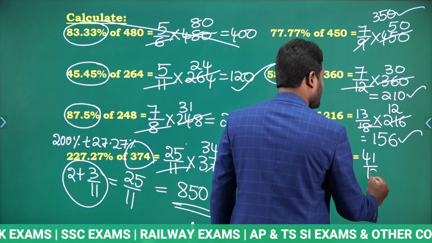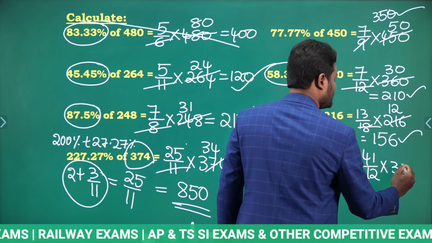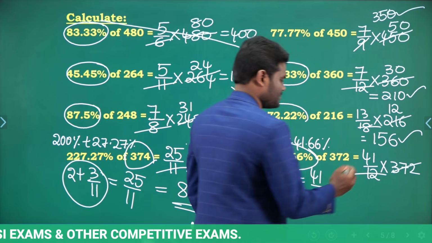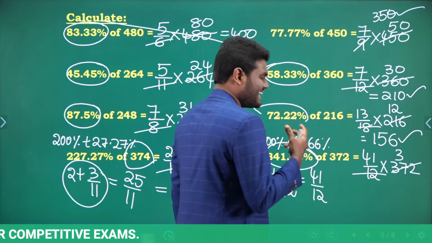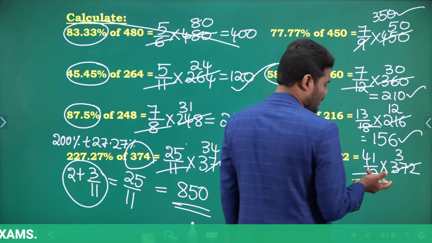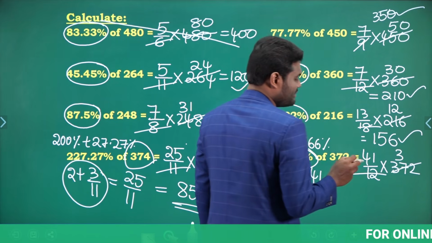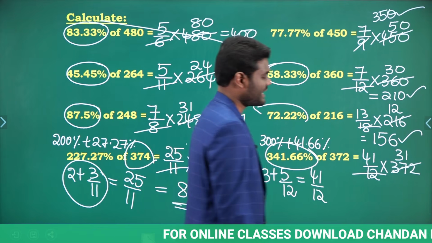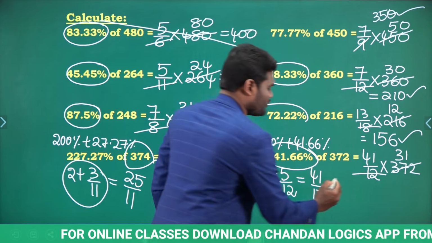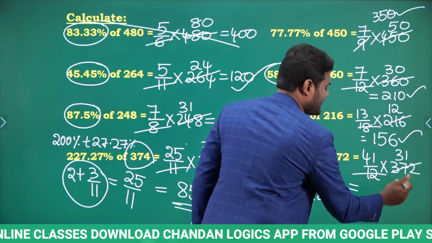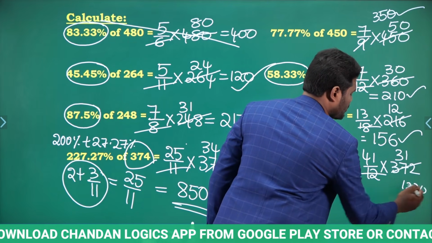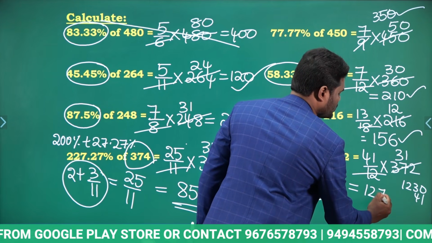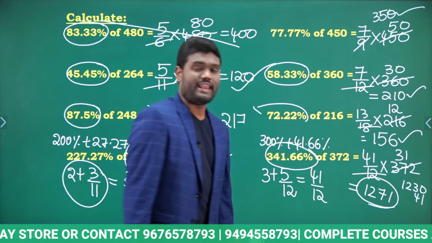Which means 341.66% is nothing but 41 by 12 into 372. Right? Now cancel here. 12 goes into 372 how many times? 12 30 times is 360. Then you are left with how much more? 12 more, so 31 times. So what is 41 into 31? 41 30 times is nothing but 1230. 41 one time is nothing but 41. When you add this, it is going to be 1271. Yes or no? Very, very simple.